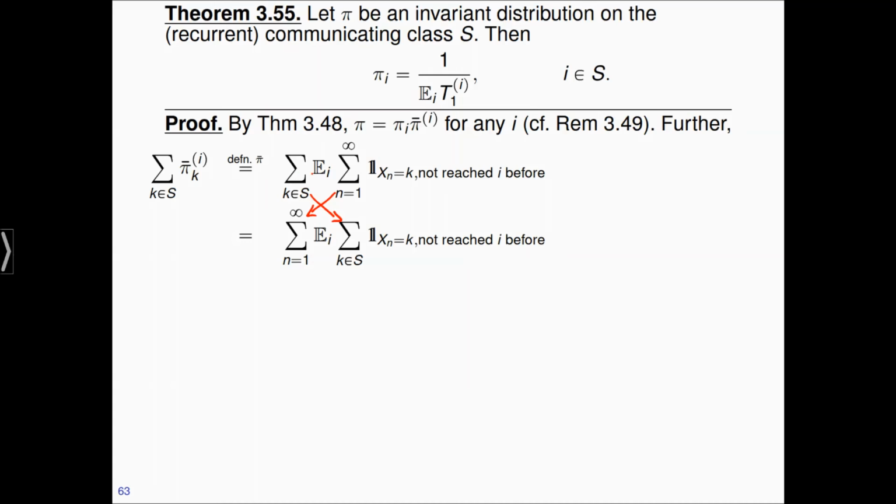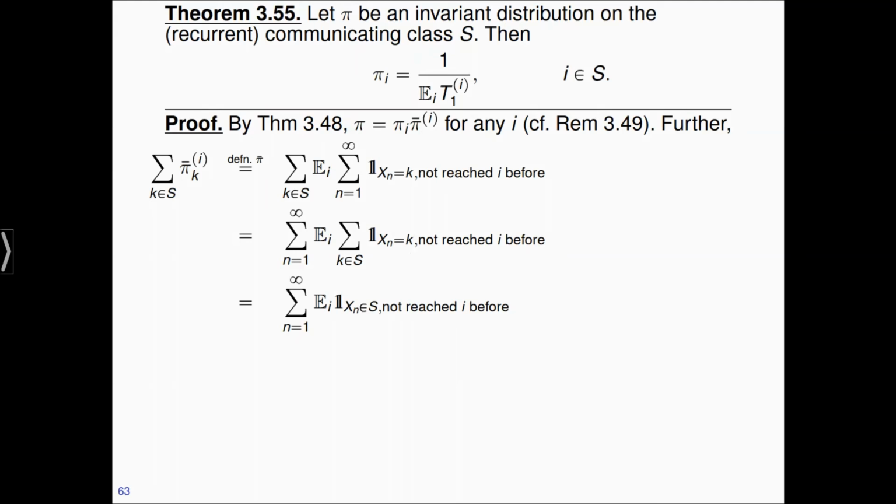I can exchange the sums and expectation as I wish, because what I'm summing up is non-negative. The next step says the following. For fixed k, I'm counting here, do I visit k at time n or not? Accordingly, I write a 1 here or a 0. Now I'm summing up over all k in S. So I basically count a 1 here as soon as I have xn in S, and that's the same as writing the indicator that xn is in S. And then of course I have to add the extra condition here.